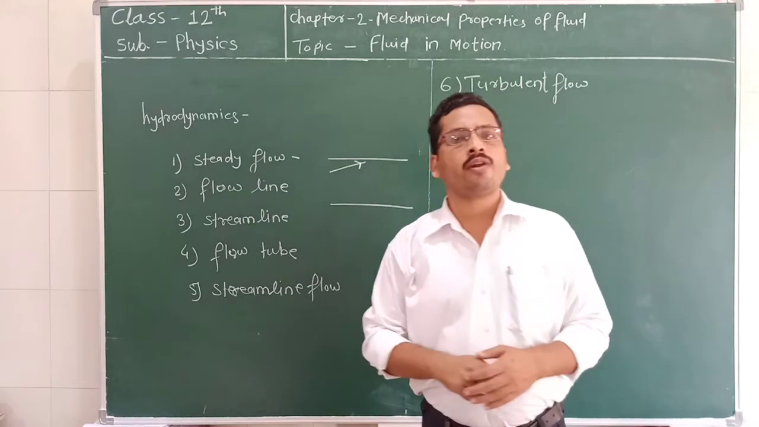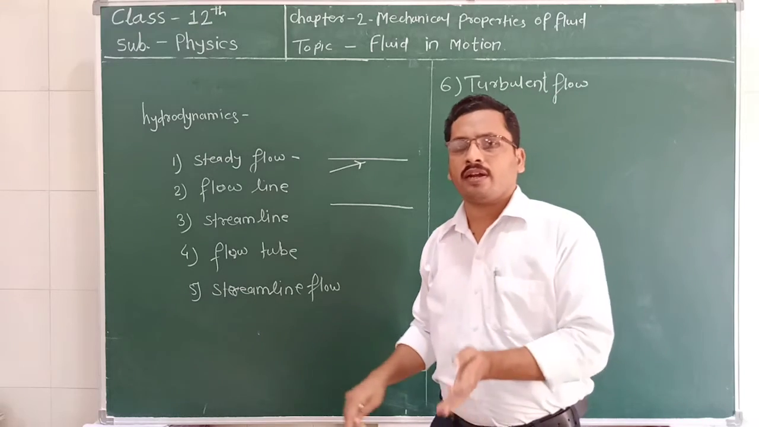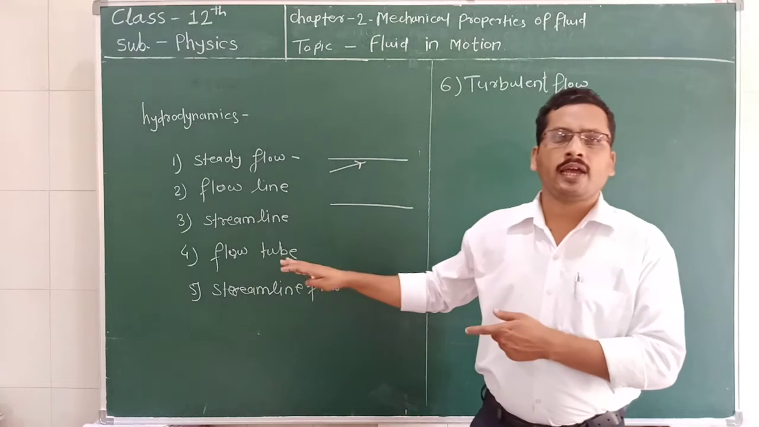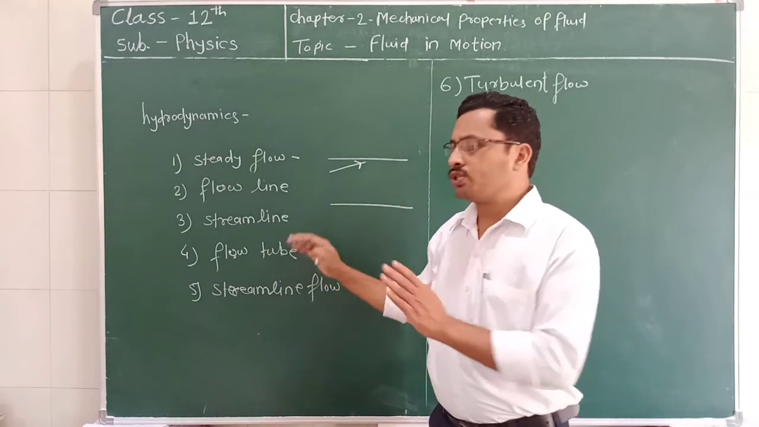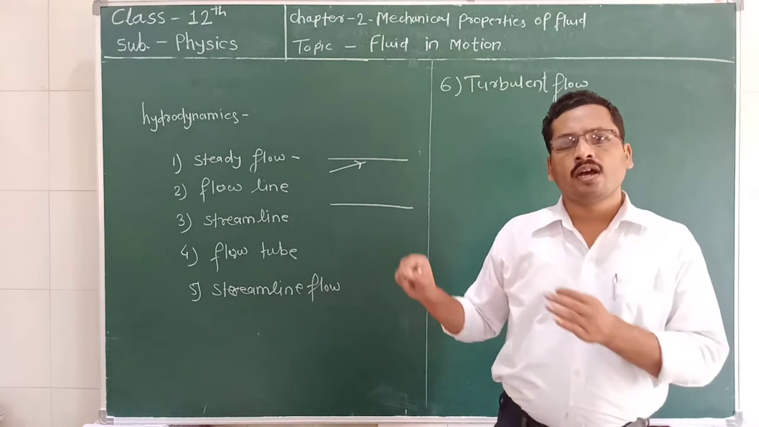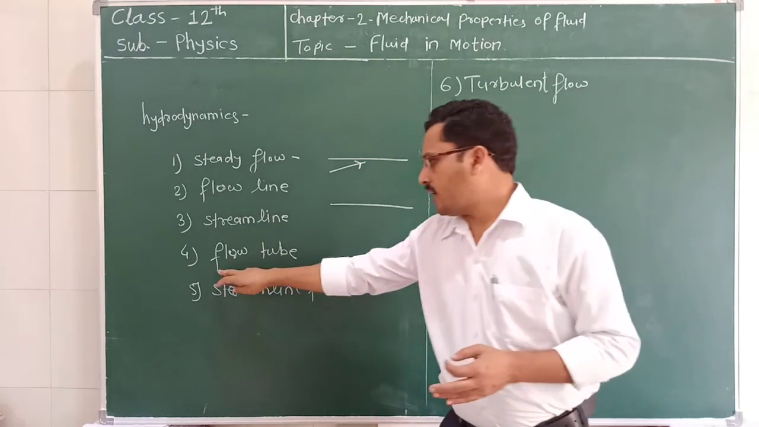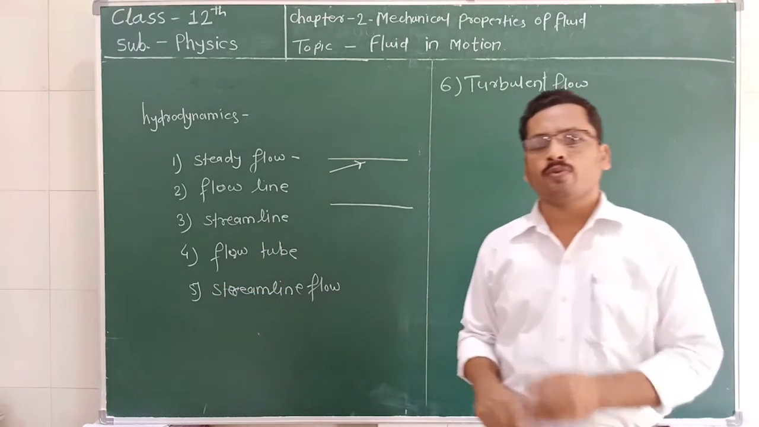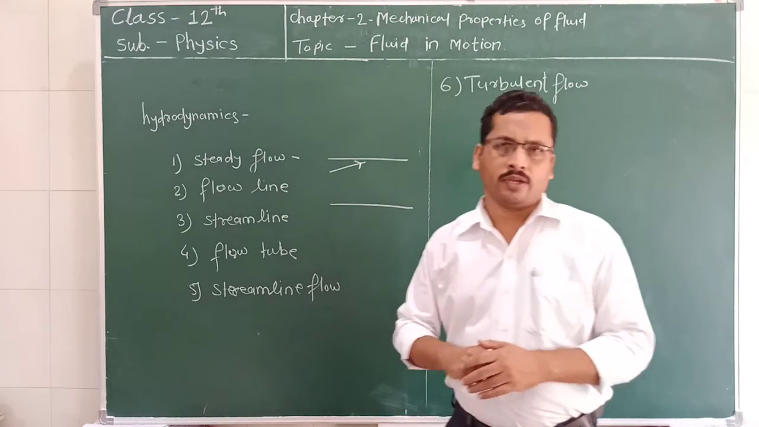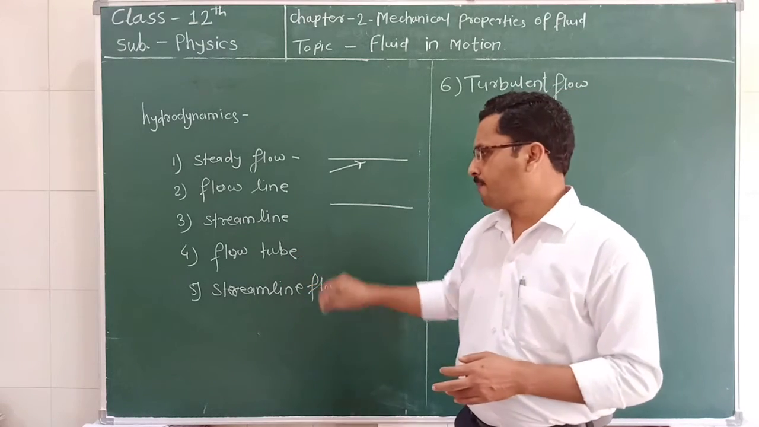What is flow line? Flow line is an imaginary path followed by a single particle during the motion of the fluid. What is streamline? Streamline is nothing but a curve whose tangent is in the direction of velocity of the particle. Such a line is called a streamline. Then what is flow tube? Flow tube is an imaginary cylinder formed by a number of flow lines. The property of flow line and flow tube are exactly the same.